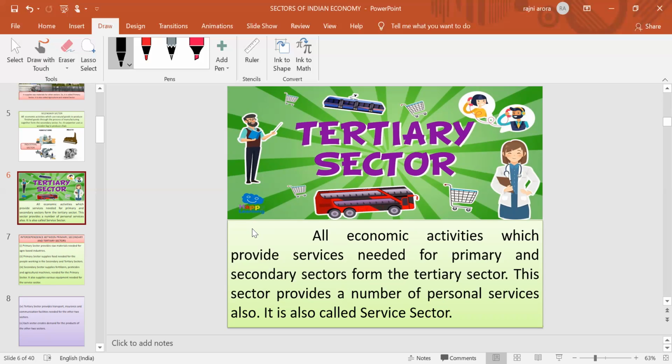It is mainly related to the provision of services, that's why it is also known as the service sector. For example, transportation, communication, warehousing, finance facilities. On the basis of personal services, we can say that cobblers are there, barbers are there, cleaning, sanitation facilities. So many kinds of services are also required for the smooth survival of our normal life. That will come under the head of tertiary sector.